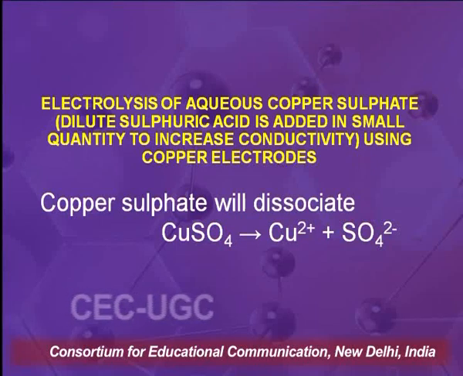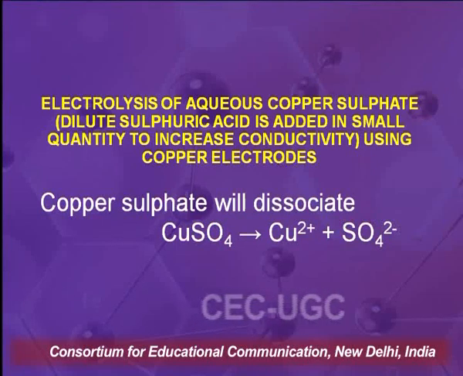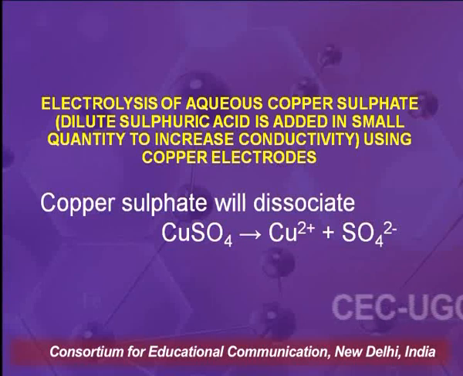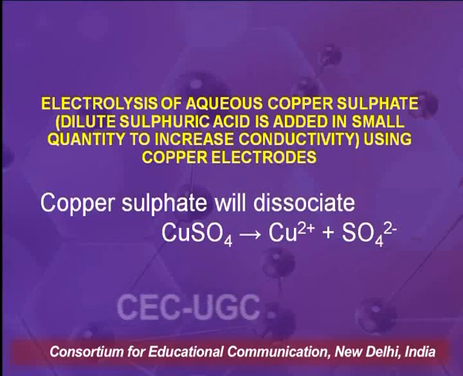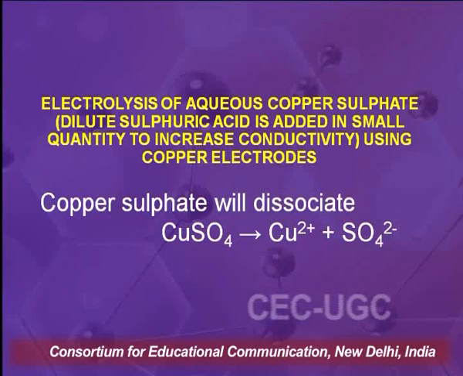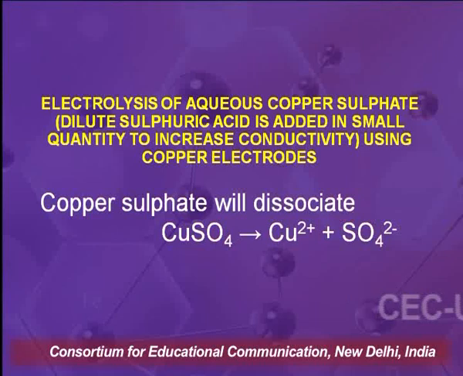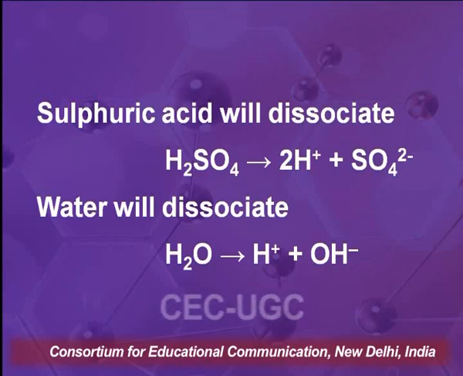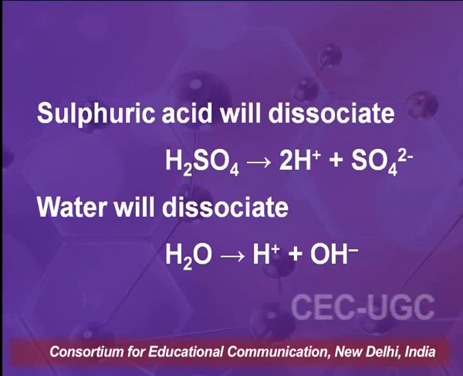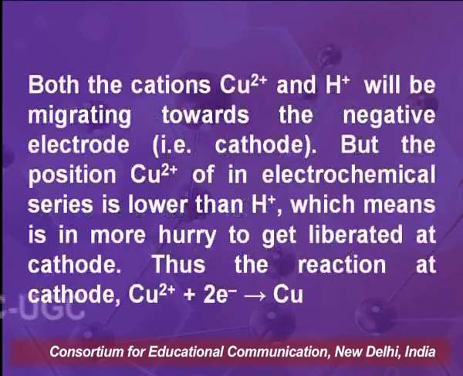If we have electrolysis of aqueous copper sulfate using copper electrodes and also a small amount of dilute sulfuric acid has been added, the ions that will be there in the solution will be copper 2+ and sulfate ions. H2SO4 will give H⁺ and sulfate ions, and water will provide H⁺ and OH⁻ ions.